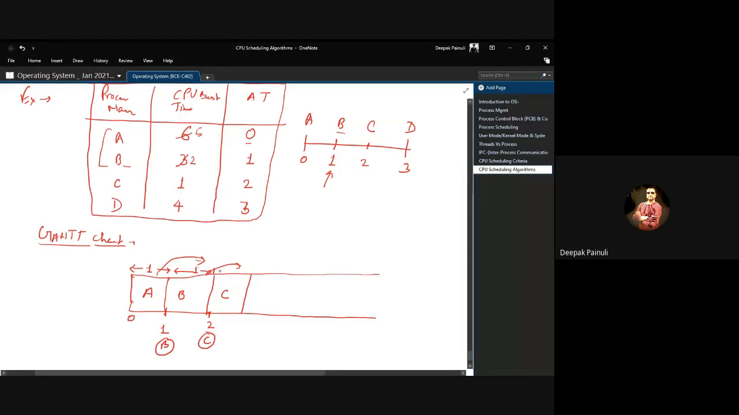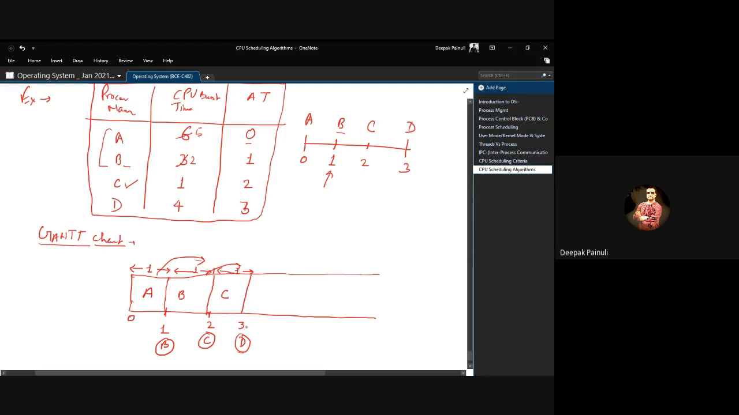In 1 second C will be completed. In 1 second C got terminated, that means at timestamp 3 C terminated. So we mark that it is completed in 1 second, at timestamp 3. Now at 3, D also appeared in the system, right?